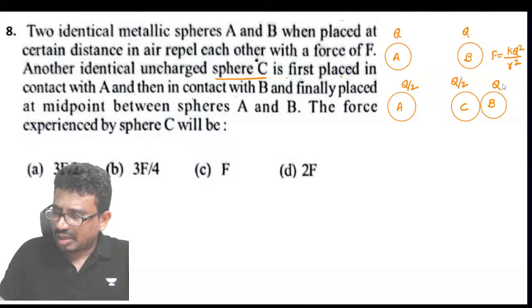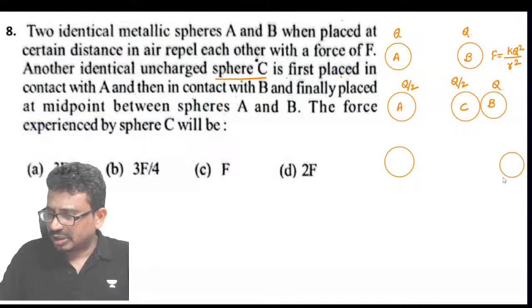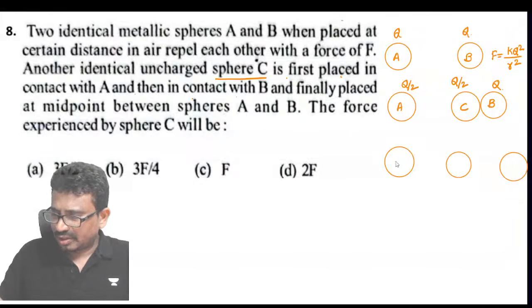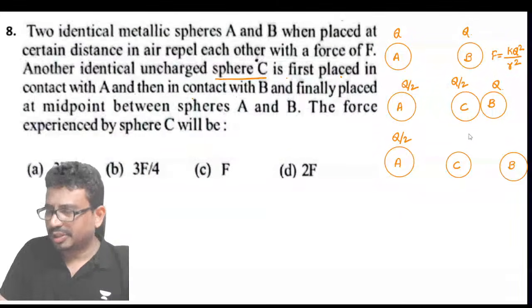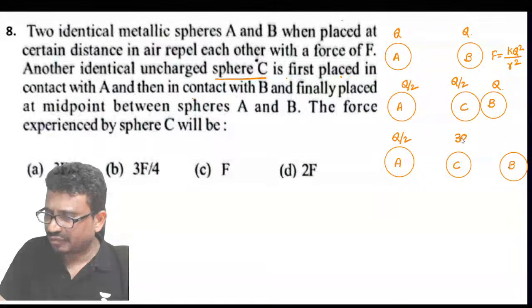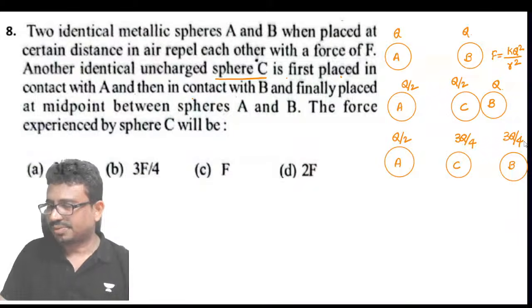Initially Q. After that, what they did is place C between A and B, and the charge is Q/2. So this is Q plus Q/2, that is 3Q/2, that is 3Q/4. And what about this one here? This is 3Q/4.